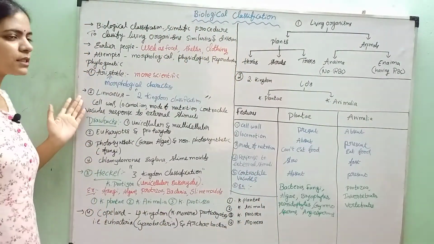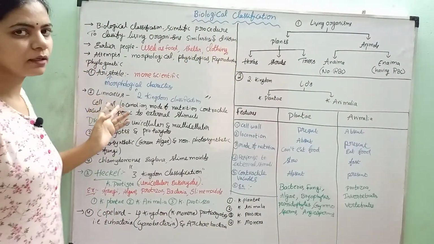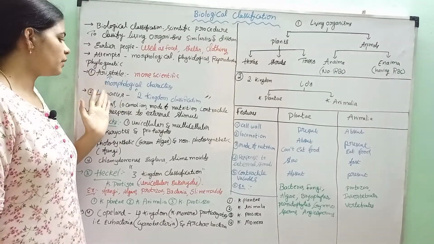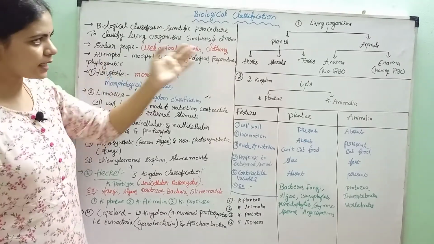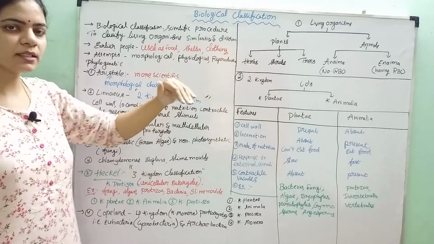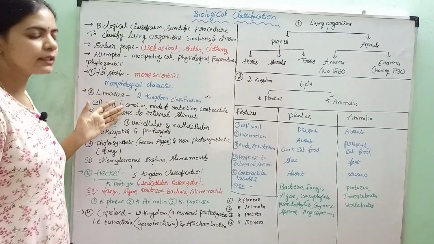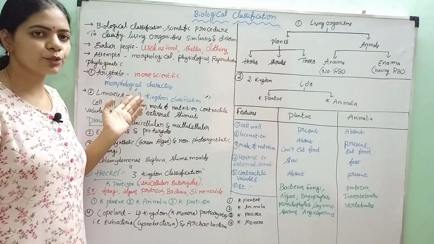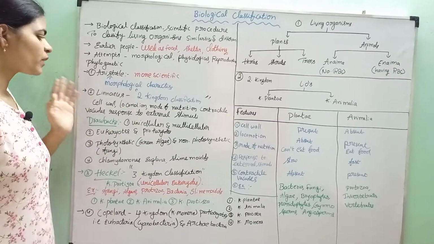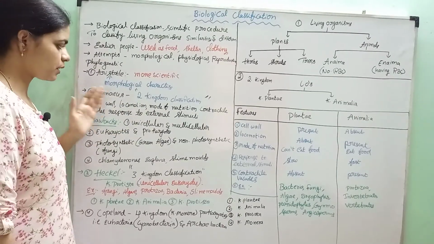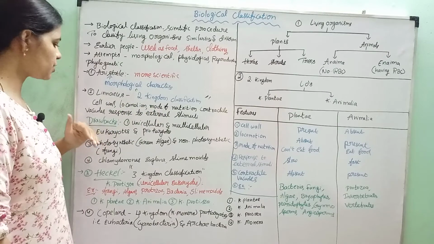And the second person is Linnaeus. We have studied that Aristotle classified living organisms into plants and animals, whereas Linnaeus proposed the two kingdom system of classification.